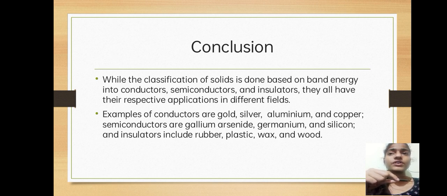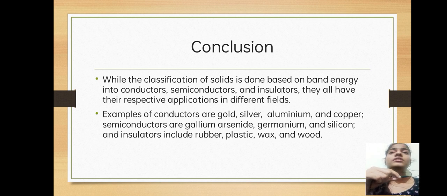And we have also seen the classification of materials based on the energy bands. There are three types: conductors, semiconductors, and insulators. Conductors are easy to conduct the electricity because they have valence electrons, and they have free electrons. There is no gap between valence band and conduction band. And coming to the semiconductors, if there is a rise in temperature, if the electrons are free, then only they can pass the forbidden gap, which is small, and they can conduct the electricity by going to the conduction band.